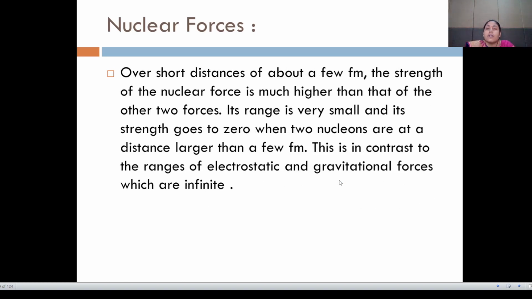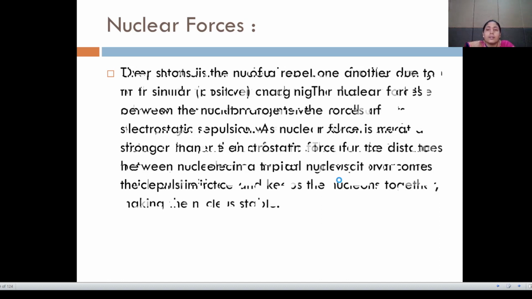Over a short distance of about a few fm, the strength of the nuclear force is much higher than that of the other two forces. Its range is very small and its strength goes to zero when two nucleons are at a distance larger than a few fm. This is in contrast to the ranges of electrostatic and gravitational forces, which are infinite.